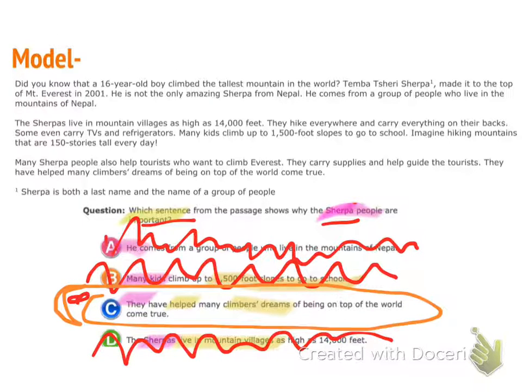I want you to notice that because I did not go into the text and because I didn't write the answer in my own words, I really focus on each question and I was really specific. That's why I used my two different highlighters, because I really try to focus on what the question's asking me and is that in the question answers. So do they have both parts that I need? So whenever you don't go back to the text or whenever you don't come up with an answer in your own words, you have to be more careful and go slower.